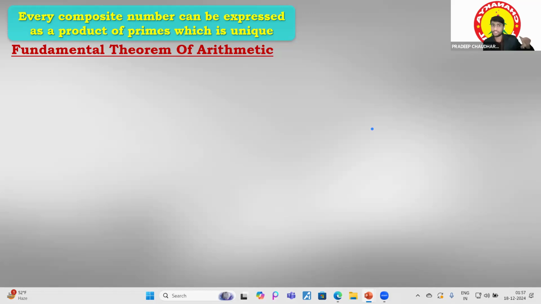Prime number means a number, just like take an example of 3. If you find the factors of 3, you will find there is one factor, that is 1, and another factor is 3 itself. So there are only two factors over there. So the numbers that have only two factors, 1 and the number itself, are known as prime numbers, and composite numbers are those which have more than two factors. Okay. Now let's move to the fundamental theorem of arithmetic.